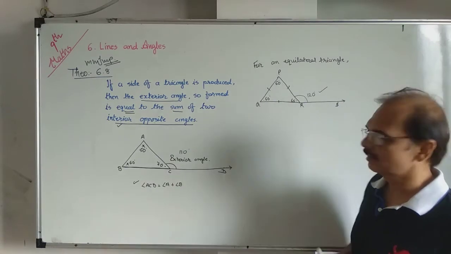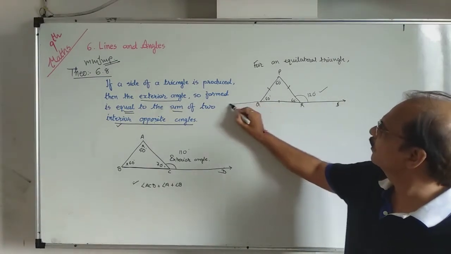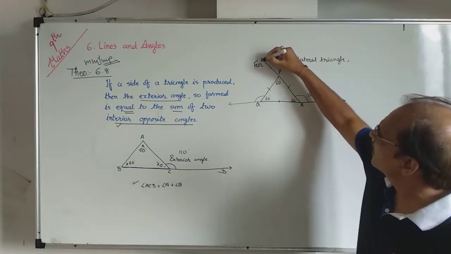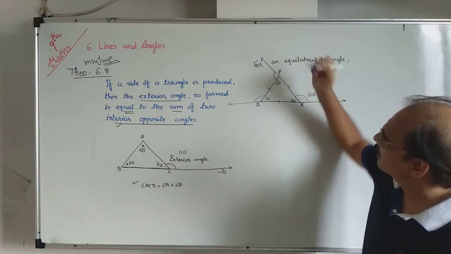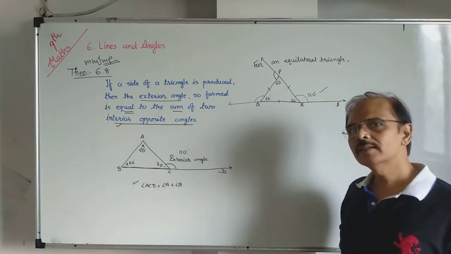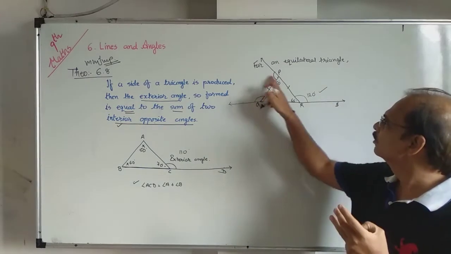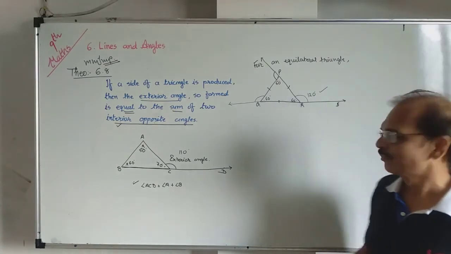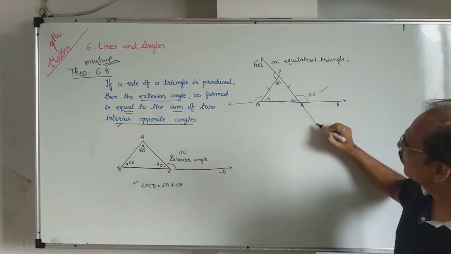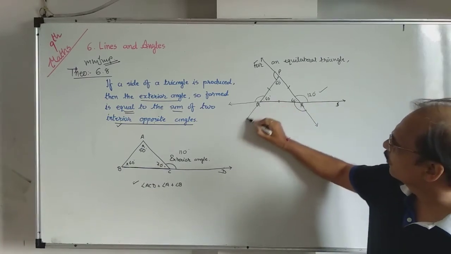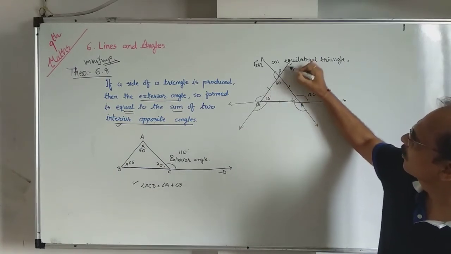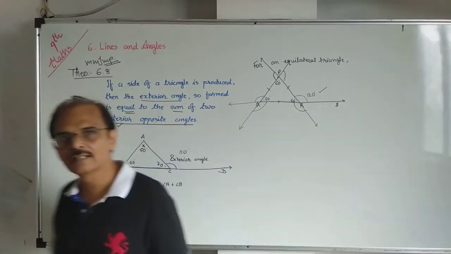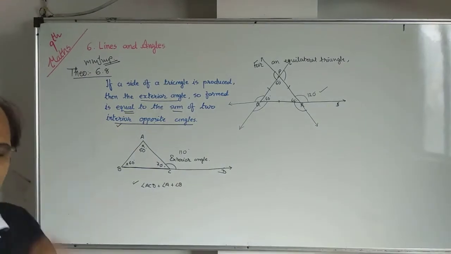Now, can you say how many exterior angles are formed in any triangle? This is one exterior angle. You can extend in this way also, and you find this is another exterior angle. You can produce this PR in this way, and you find this is another exterior angle. So how many exterior angles? 3? 1, 2, 3. No. 6 exterior angles are there. You can produce here also. So a total of 6 exterior angles are formed for any triangle.